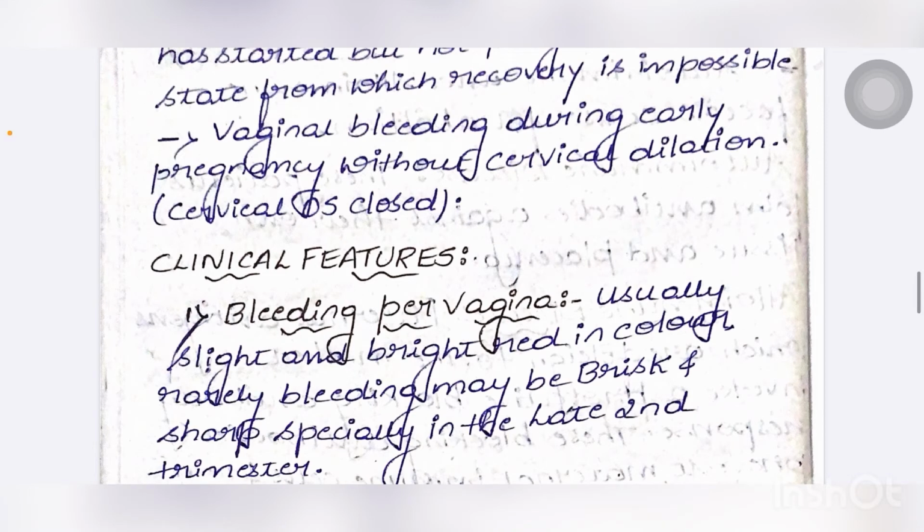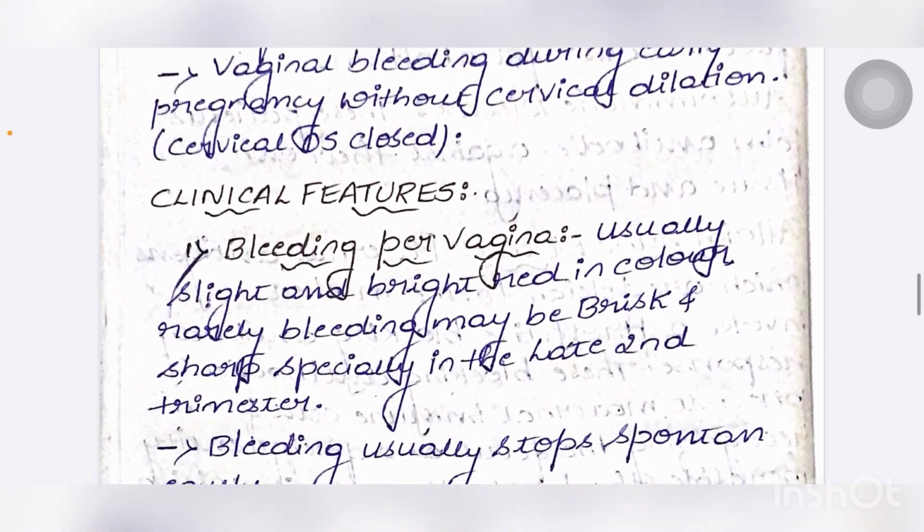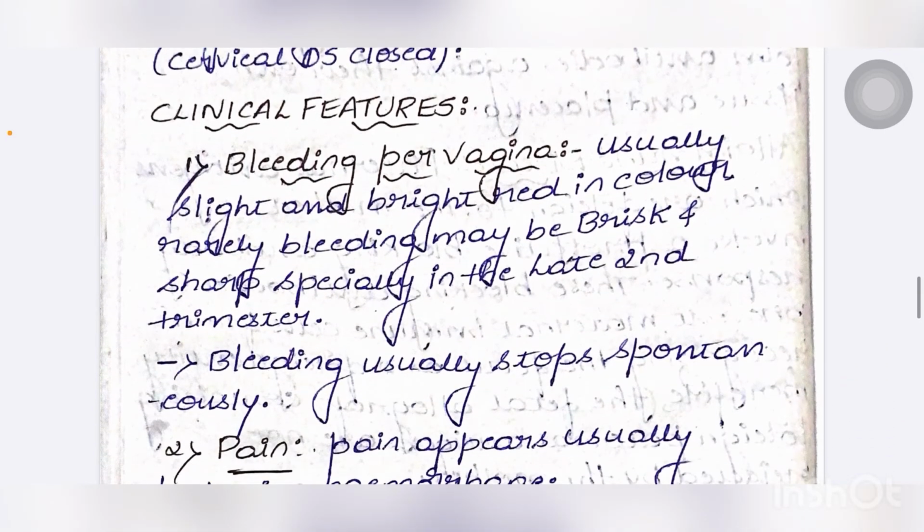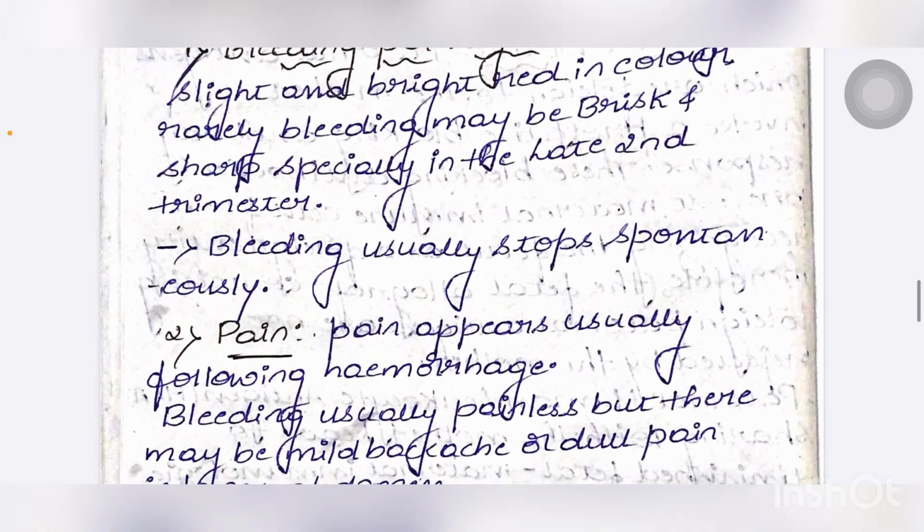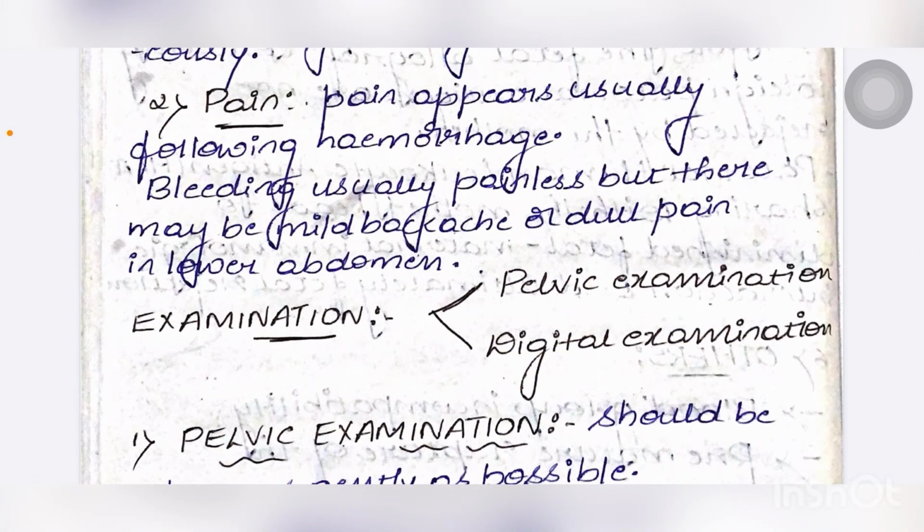What are the clinical features of threatened miscarriage? First is bleeding per vagina, usually slight and bright red in color. Rarely bleeding may be brisk and sharp, especially in the late second trimester. Bleeding usually stops spontaneously. Second is pain. Pain appears usually following the hemorrhage. Bleeding is usually painless, but there may be a mild backache or dull pain in the lower abdomen.